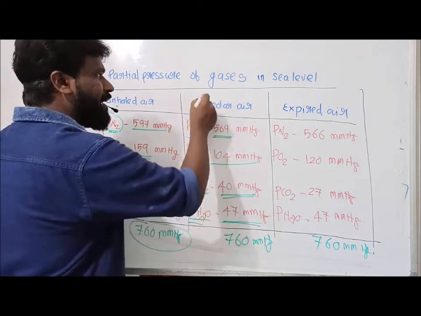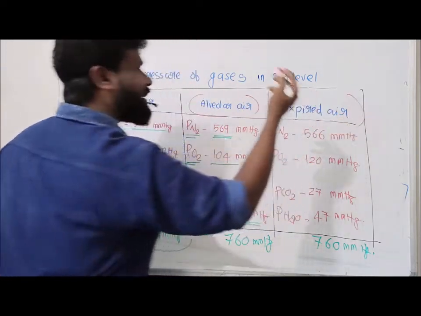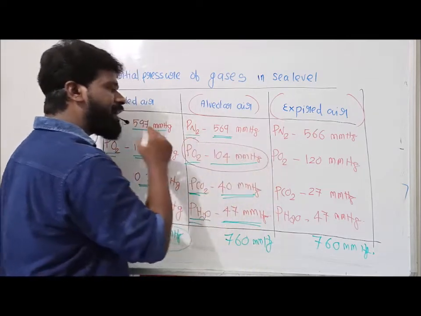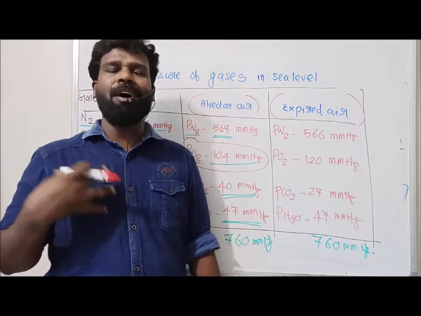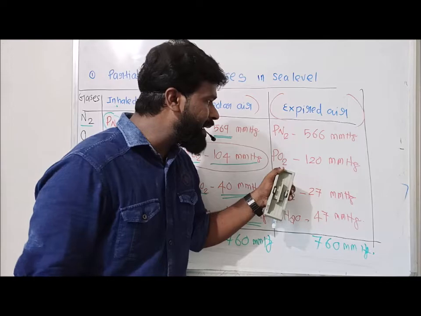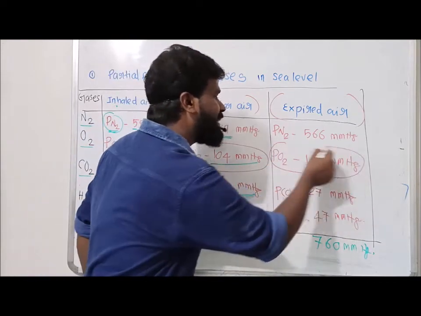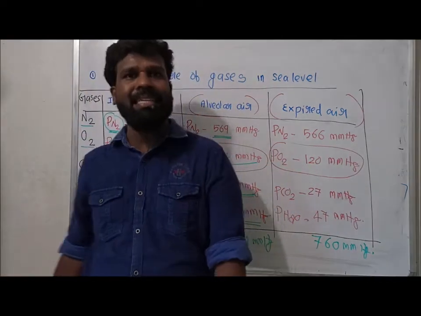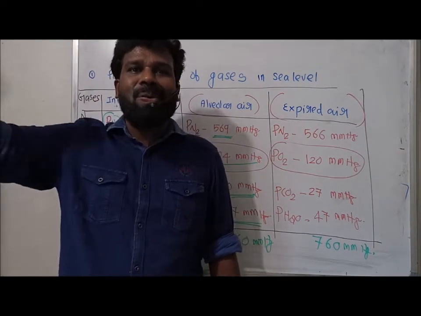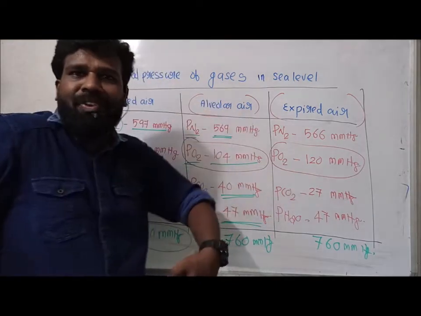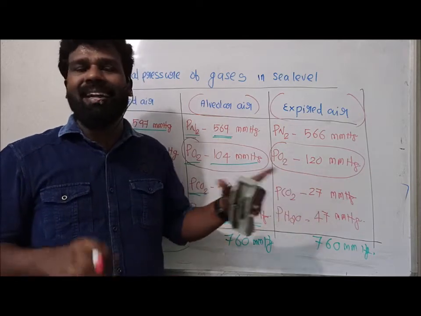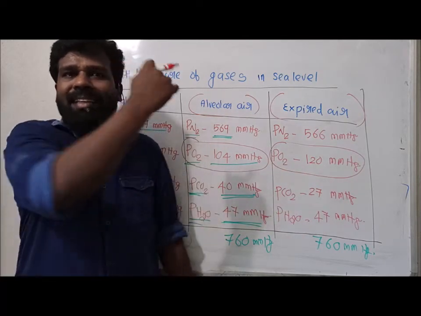Here is the comparison of alveolar air and expired air. What is the partial pressure of oxygen in alveolar air? In alveolar air, the partial pressure of oxygen is 104 mmHg. While in expired air, the partial pressure of oxygen is 120 mmHg. That means this exhaled air contains a higher concentration of oxygen than the alveolar air.